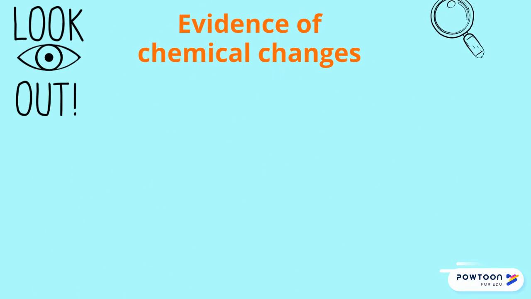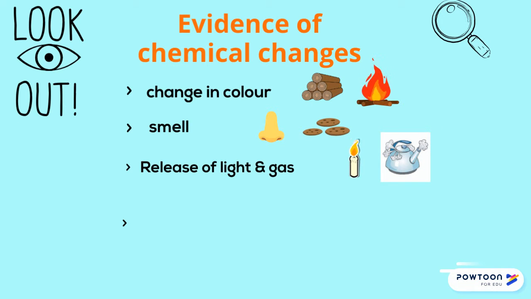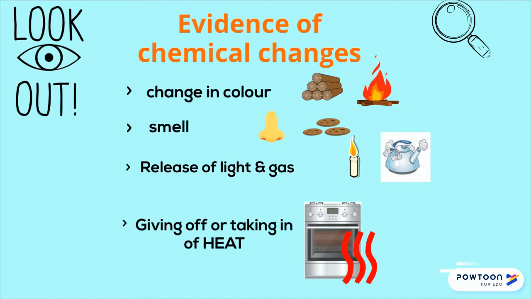There is evidence you can look for in a chemical change occurring. When matter undergoes a chemical change, there is a change in colour. Sometimes we may smell chemical changes and see a release of light and gas. Occasionally, they even require the giving off or taking in of heat.